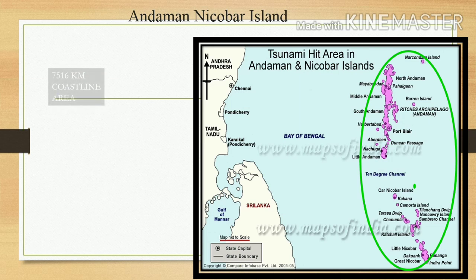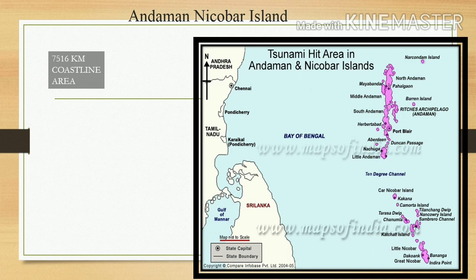The total length of the coastline of the mainland, Lakshadweep Islands and Andaman and Nicobar Islands is 7,516 kilometer. The coastal side distance.